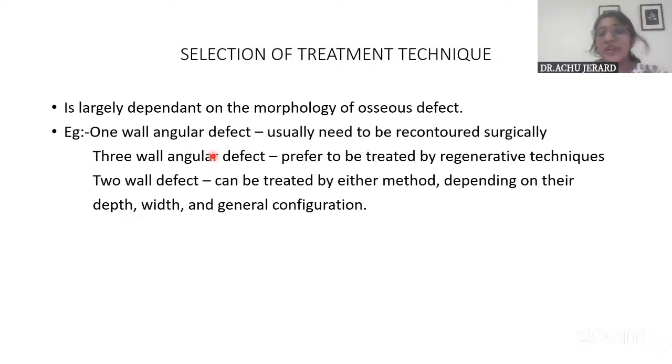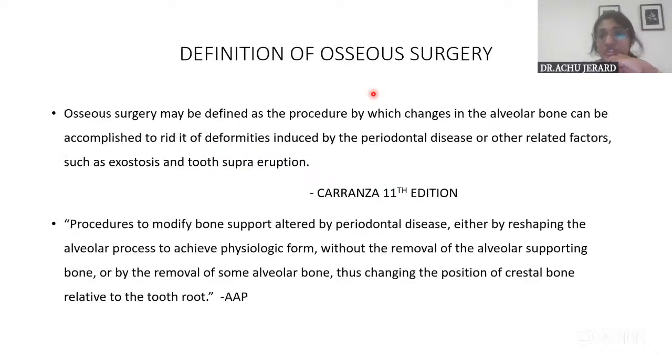Whereas in a three-wall defect, all three walls are remaining and only one wall is lost. So regeneration has a good scope there, and we will proceed with regeneration. So it is basically based on the type of the defect. Then you have to give the definition of osseous surgery.